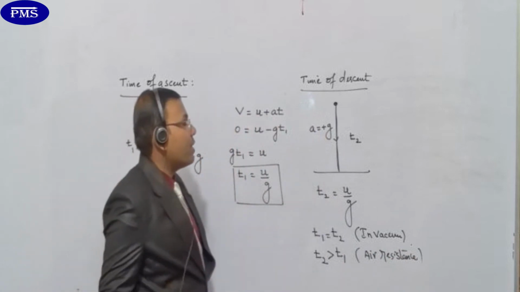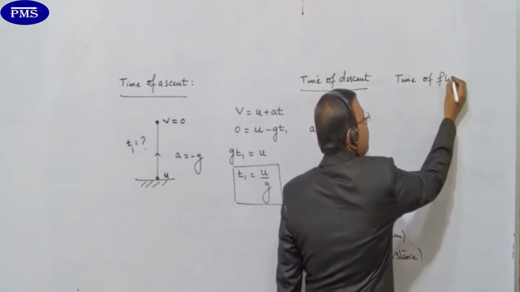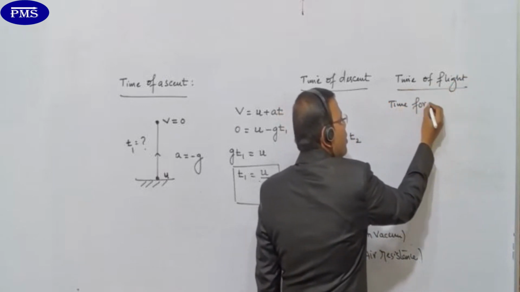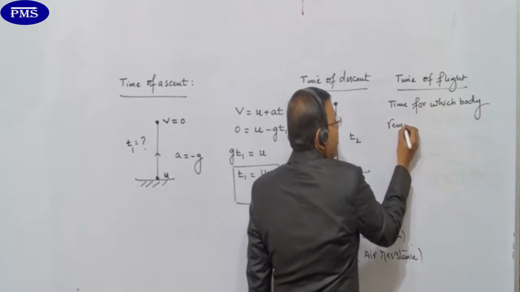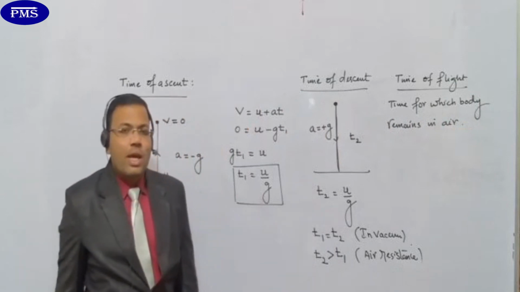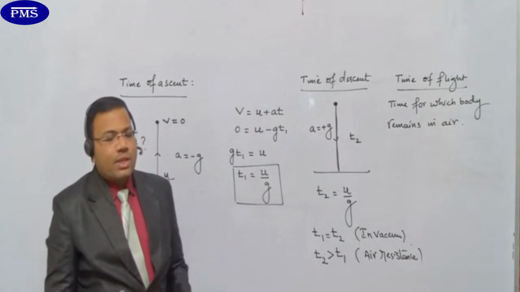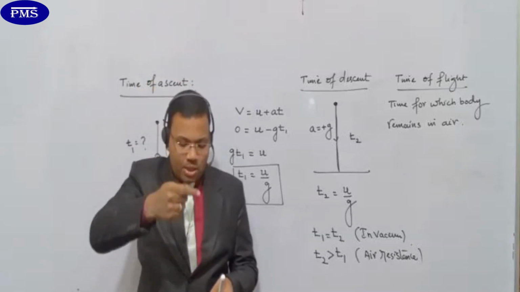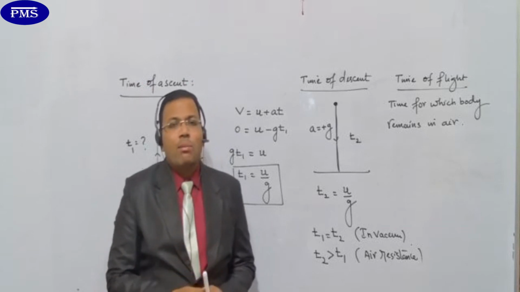अब आइए बेटा, next topic we are going for, that is time of flight. Time of flight means time for which body remains in air. Time for which the body remains in air, ऐसे टाइम में बॉडी जितनी देर एयर में रह रही है बेटा, उस टाइम को आप बोलेंगे time of flight. कितनी देर एयर में रहेगी, the body को हम प्रोजेक्ट करें, ऊपर गया, body ऊपर गया, reaches the maximum height and again it has come down. तो कितनी देर तक एयर में रहा बेटे, उसको हम बोल रहे हैं time of flight.